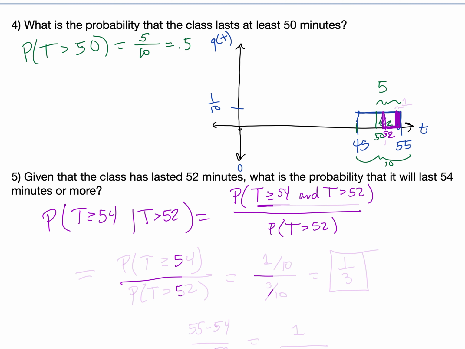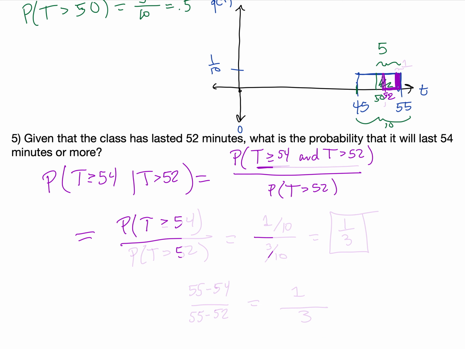Given the definition of conditional probability, if both of these things are true, then just the first is true as well. That is a subset of the other. So it's the probability that t is greater than or equal to 54 divided by the probability that t is greater than 52.